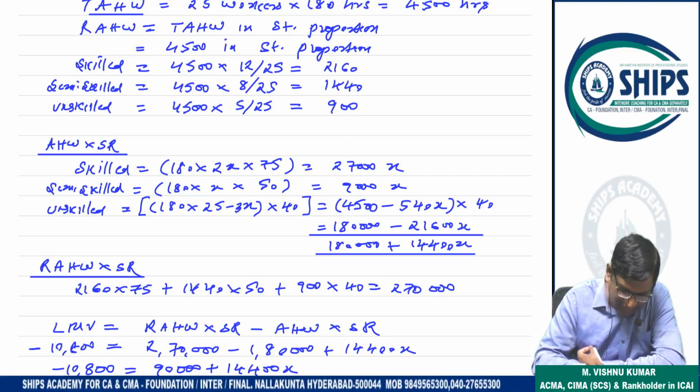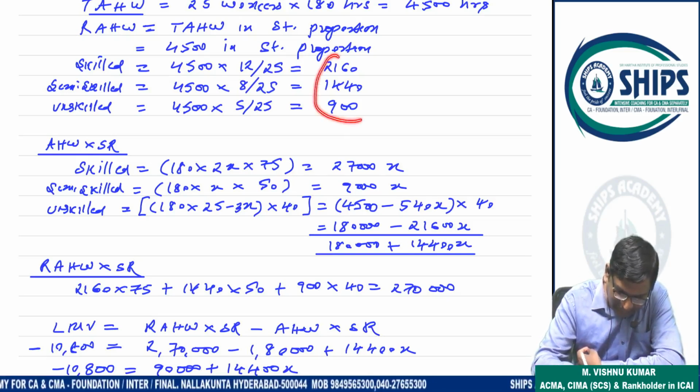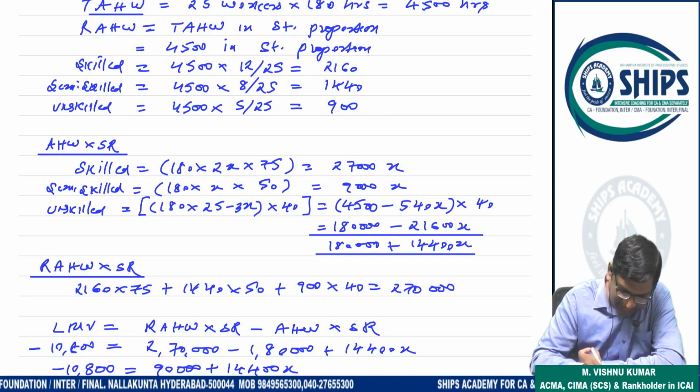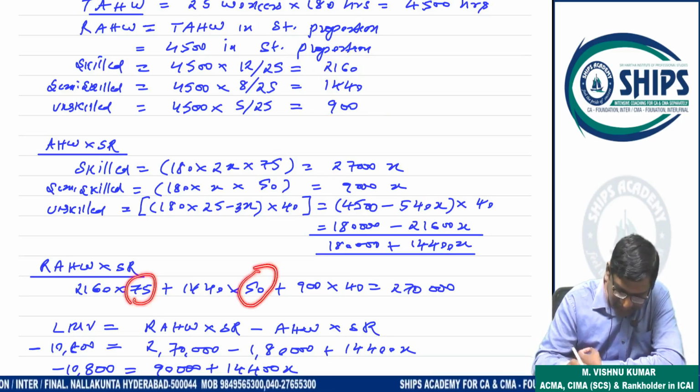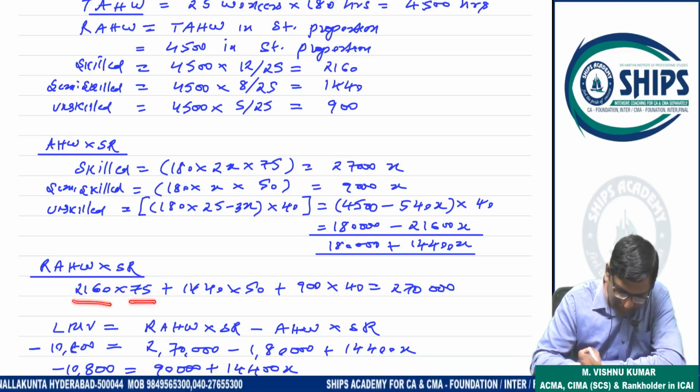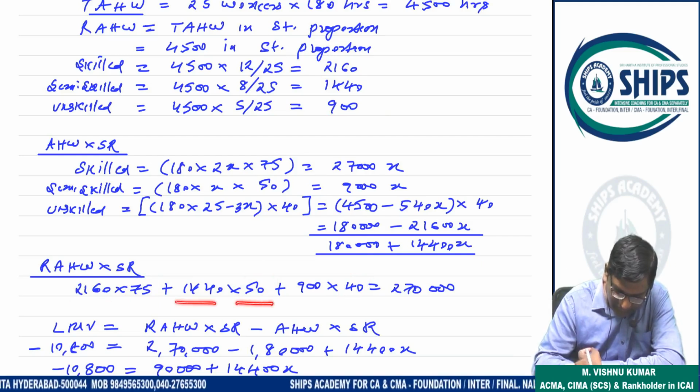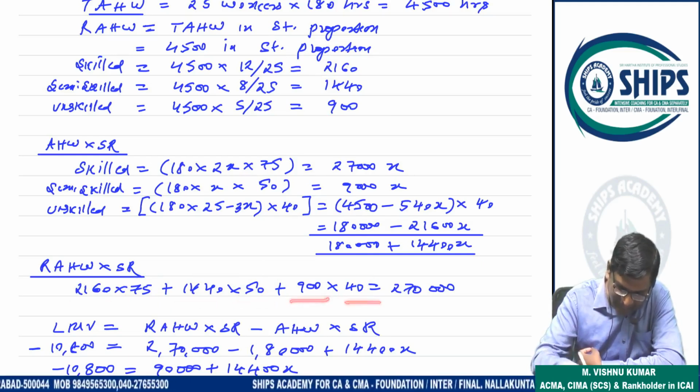Now revised actual hours worked into standard rate. Revised actual hours worked we already calculated here. Now this will be multiplied with the standard rate, which is 75, 50, 40. So 2,160 into 75, 1,440 into 50, 900 into 40. This is coming from here.